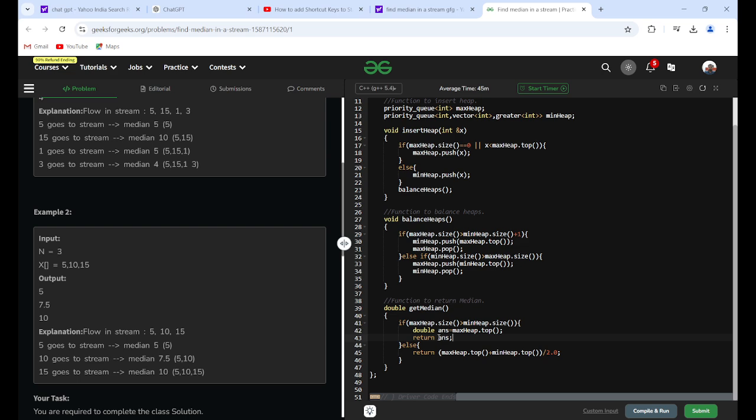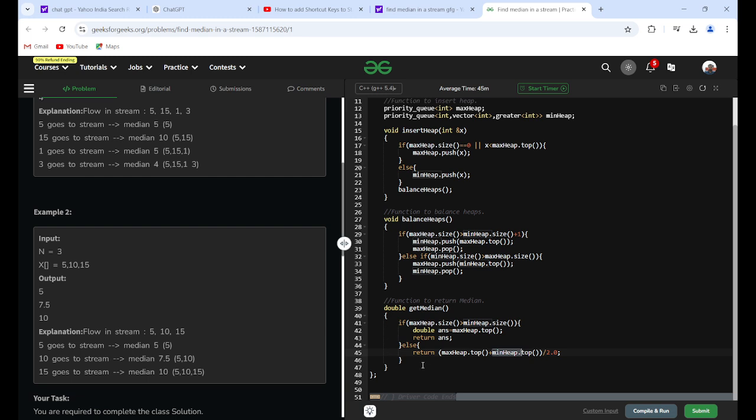That's why we return the max heap's top element as the answer. And if this condition is false, then both heap sizes are equal, so the total number of elements will be even. So we need to find the average of the max heap's top element and the min heap's top element, and we return that average.